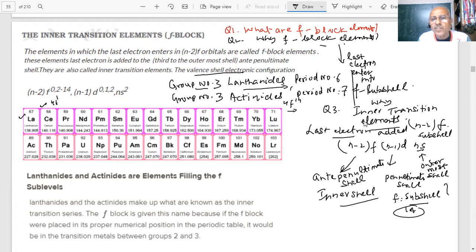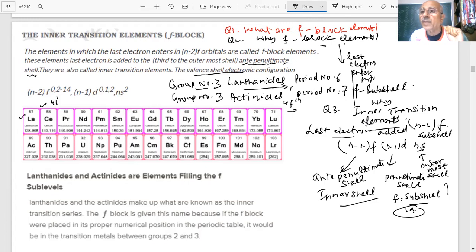In the lanthanides, the electrons now start entering into which subshell? 4f. 4f is the anti-penultimate shell. It is not the outermost, and not next to outermost, but next to the next to outermost, which is called the anti-penultimate shell. That is why they are called inner transition elements.